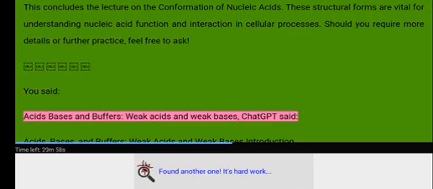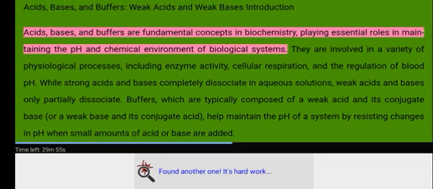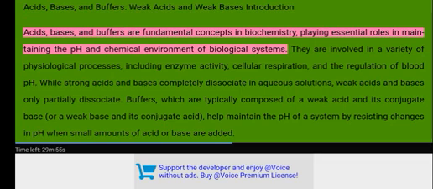Acids, bases, and buffers, weak acids and weak bases. Introduction. Acids, bases, and buffers are fundamental concepts in biochemistry, playing essential roles in maintaining the pH and chemical environment